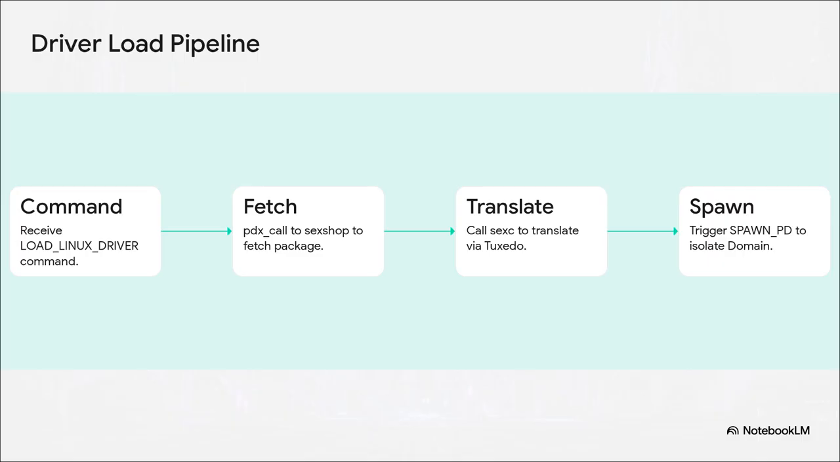Step 1. SEXNODE receives the load_linux_driver command. Step 2. SEXNODE issues a PDX call to the SexShop server on slot 1 to actually fetch the driver package. Step 3. It calls our POSIX syscall server, SexEC, on slot 2 to translate that driver via the Tuxedo wrapper. And Step 4. It triggers a spawn PD call to run that newly translated driver as a completely isolated protection domain. Just 4 steps, entirely deterministic, purely coordinated right from user space.